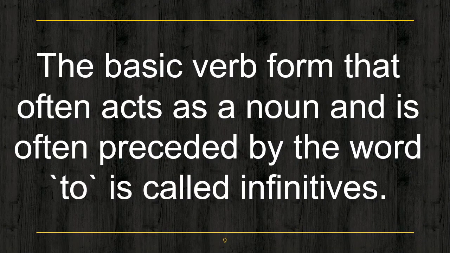Now the question arises, what are infinitives? The basic verb form that often acts as a noun, okay, and is often preceded by the word to is called an infinitive. So we can say that infinitives are formed by adding to plus verb form. Okay, to plus verb form. For example, to come, to go, and to learn. Okay, these are examples of infinitive verbs. An infinitive is a non-finite verb preceded by to. Okay.